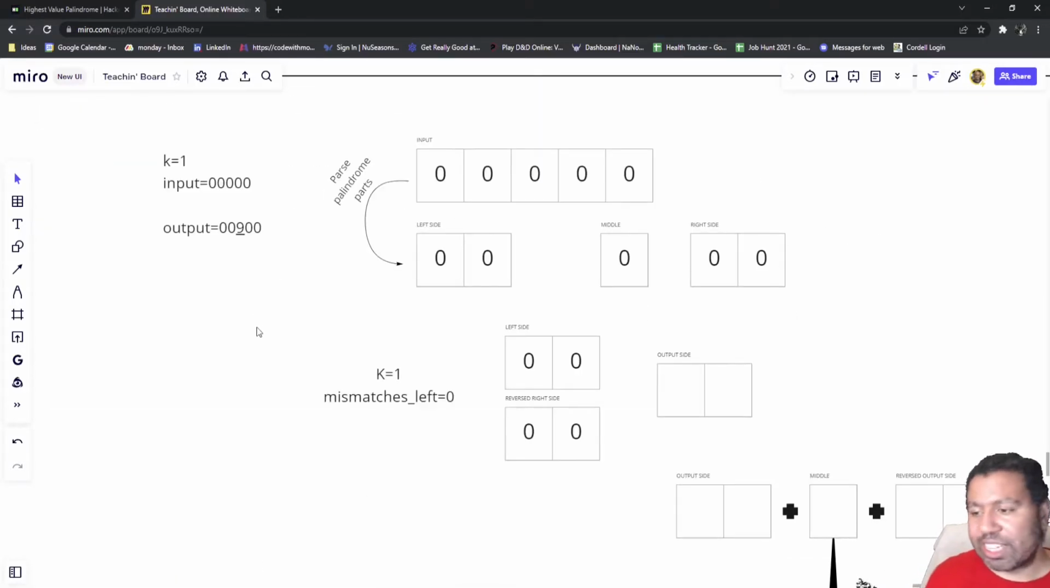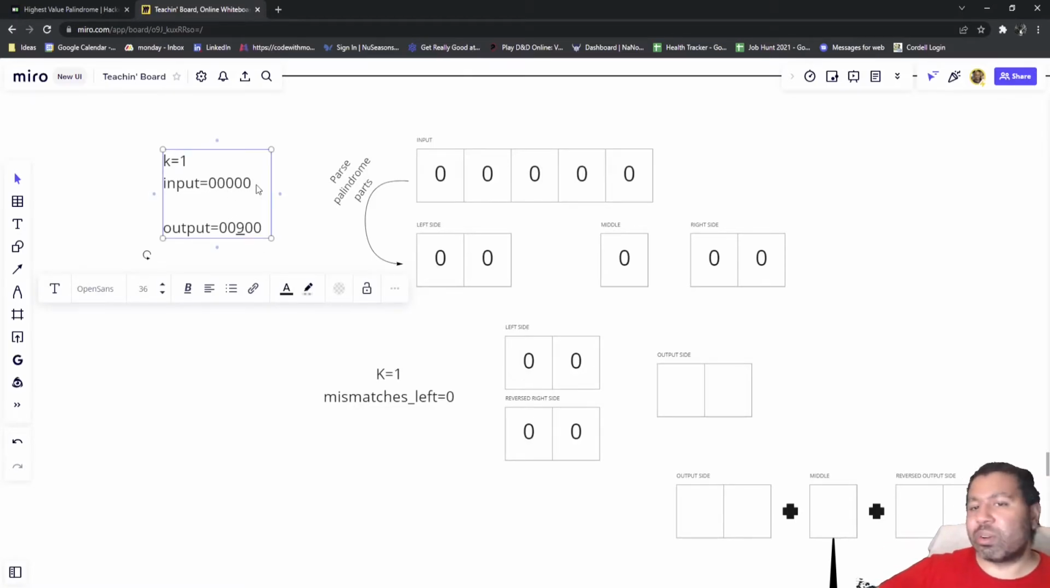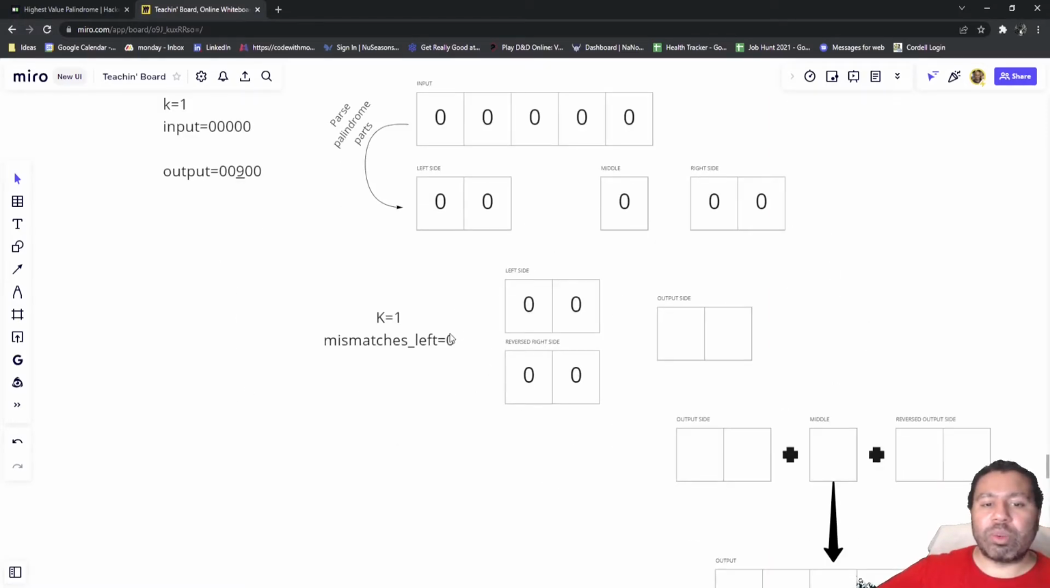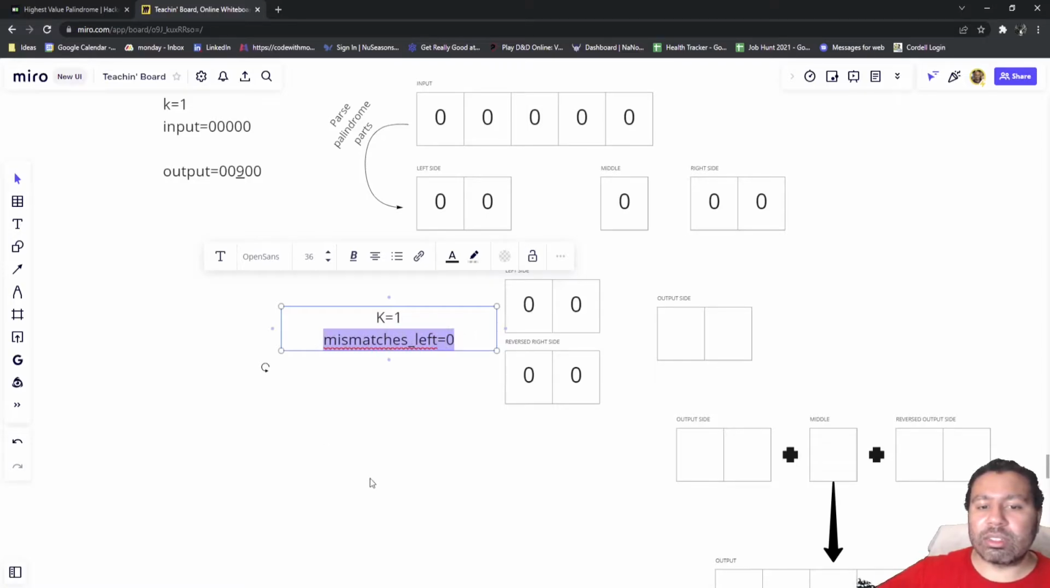When do we actually ever change the middle, right? So that's the question. In this situation, this is the one time we can do that. Here we have an input of all zeros, 5 zeros. So we do have a middle value, and we have K equals to 1. We parse those out, and we find that we have 0 mismatches, but we don't have enough K's to change 2 things into a 9.